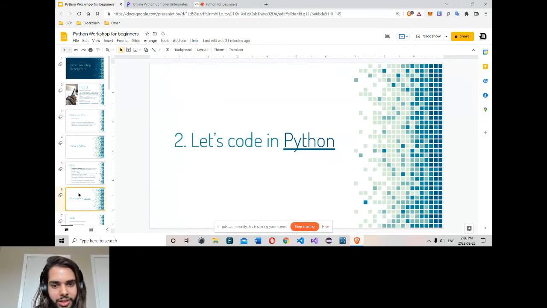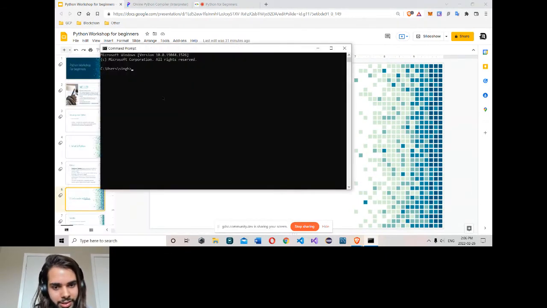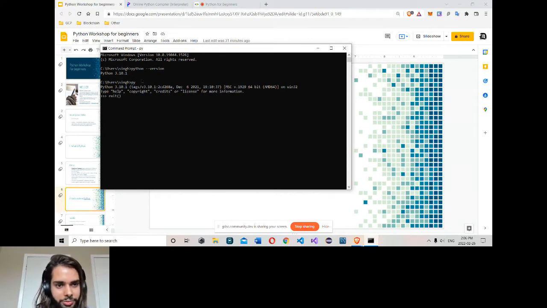So we'll start coding Python. There are two ways through which you can start coding Python. The first way is to install it on the local machine. If you use Windows or Mac, you can go into the command prompt and type python underscore version. If you have Python on your local machine, you can see which version you have. You can type simply py and start coding here. So that's downloading on the local machine.